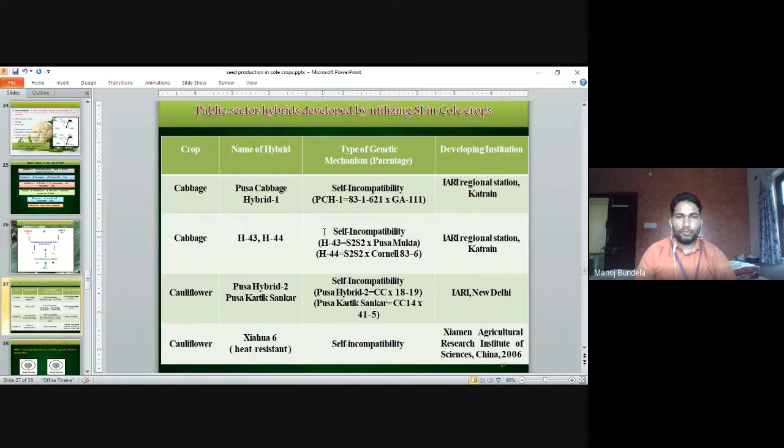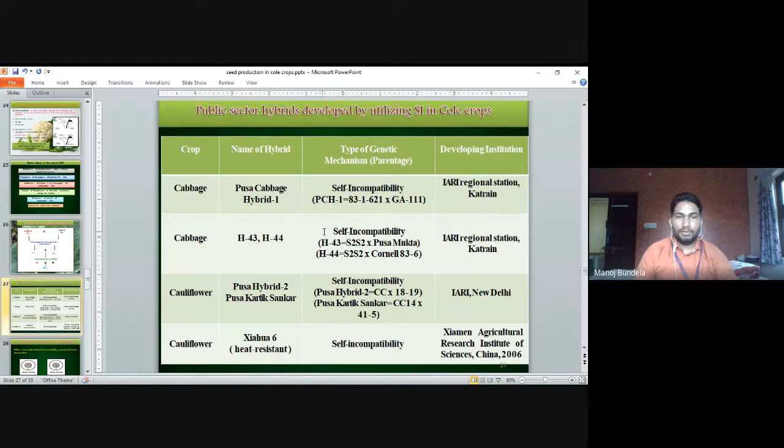In cauliflower, Pusa Hybrid 2 and Pusa Kartik Sankar. They are also developed through self-incompatible lines, and they were developed by IARI, New Delhi. Pusa Hybrid 2 and Pusa Kartik Sankar. Cauliflower.